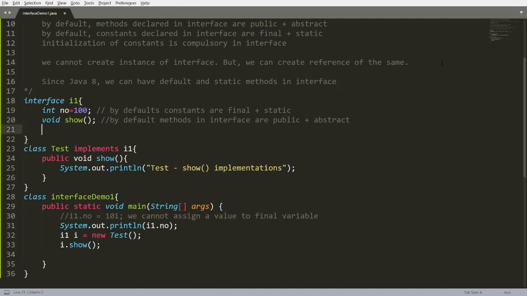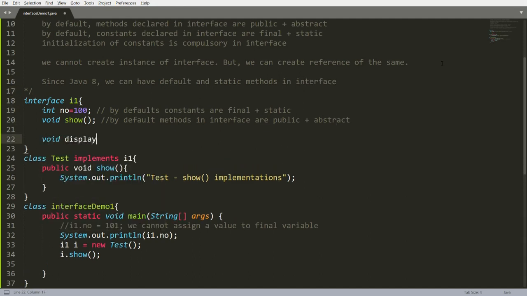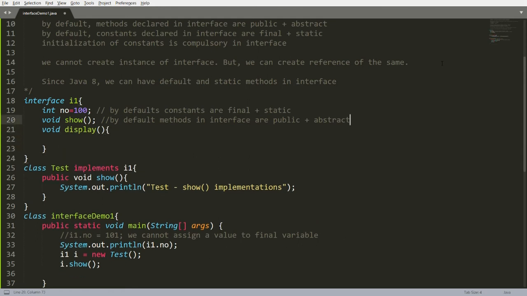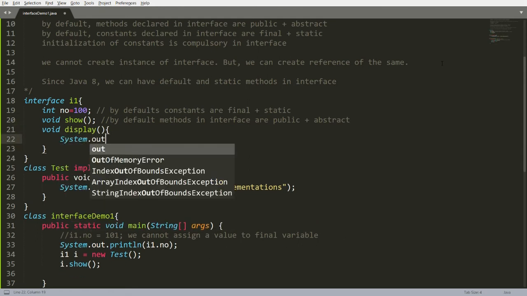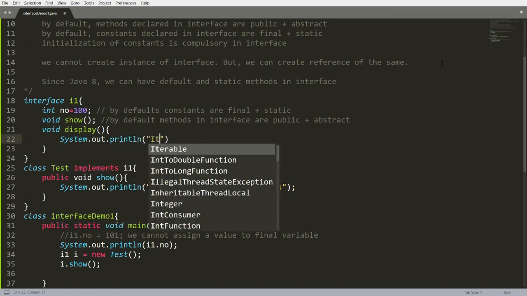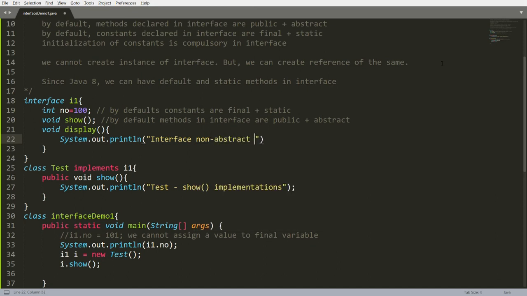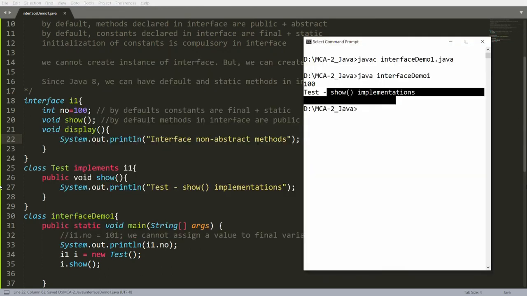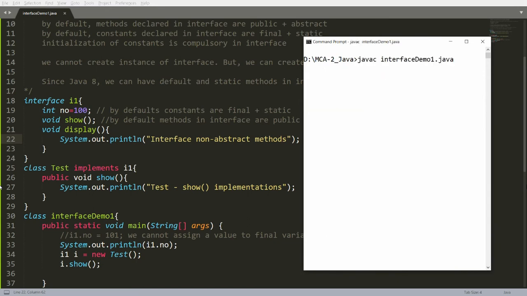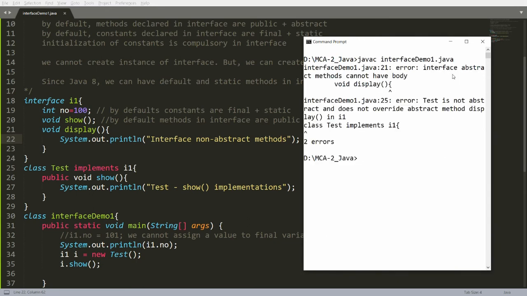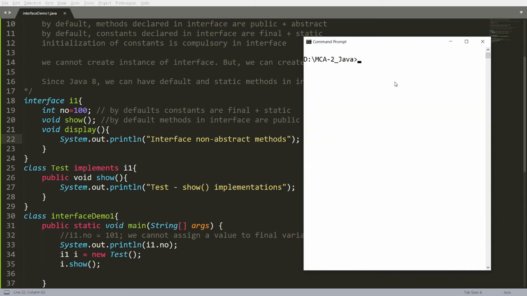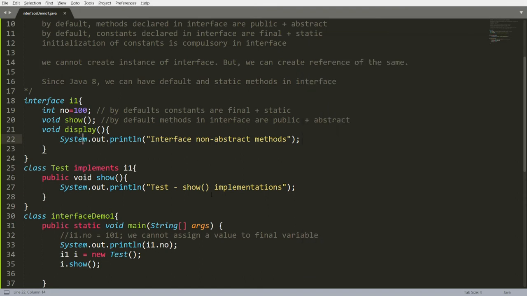So if you write here a function, for example, void display, and if you write the curly braces, then you will get an error. If you write here, that is interface non-abstract method. Can I write a non-abstract method in an interface? If I'm writing like this, then I will get an error. Why? Because the method declared over here is by default public abstract, and it says that an abstract method cannot have a body. So you cannot write the display over here. It means that the abstract method cannot have a body.